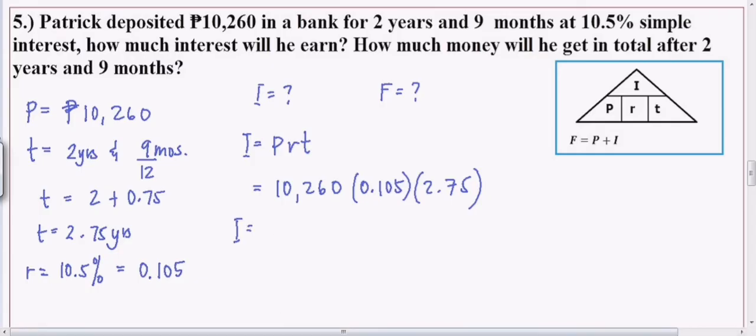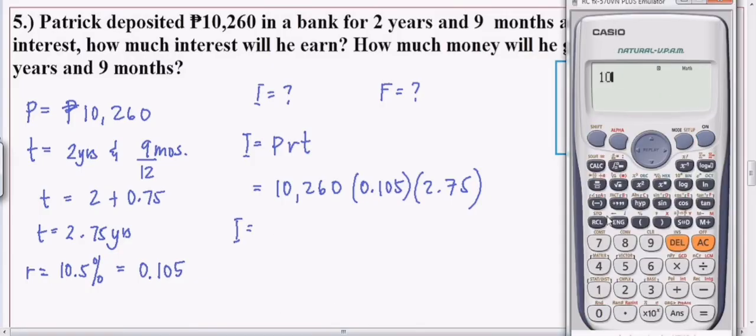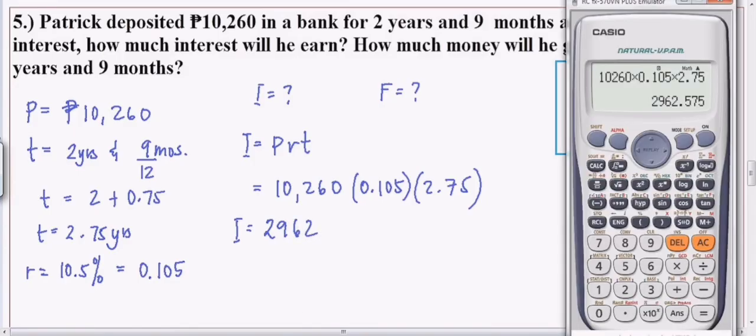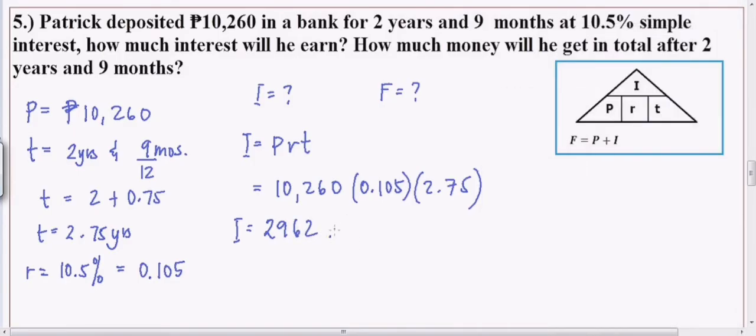So, let's have 10,260 times 0.105 times 2.75 years. So, ang interest, 2,962.58. Ibig sabihin, yung pera niya na 10,260 tumubo ng 2,962.58 sa loob ng 2 taon at 9 na buwan. Okay? So, yan yung una nating sagot for the first question.